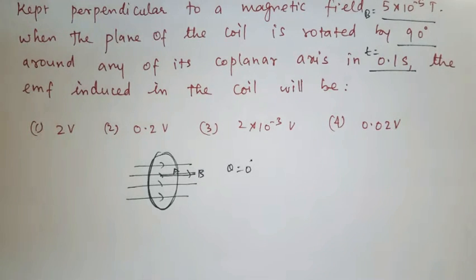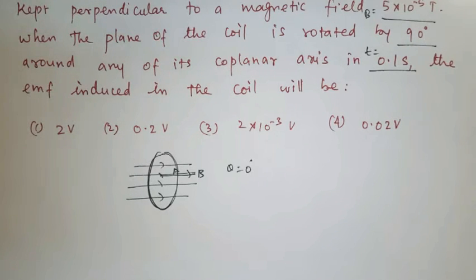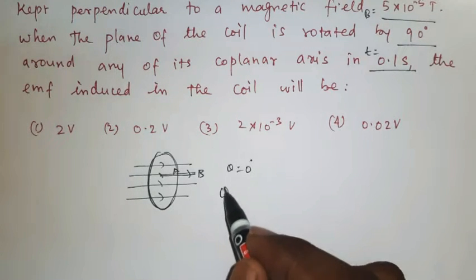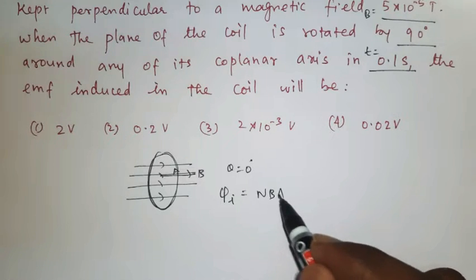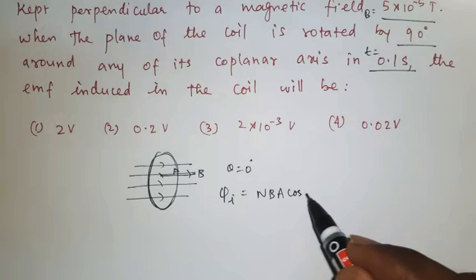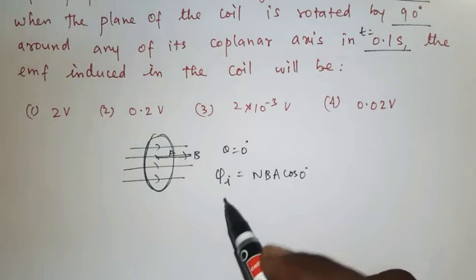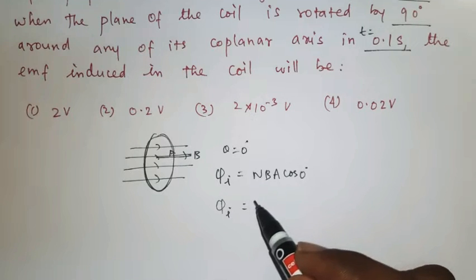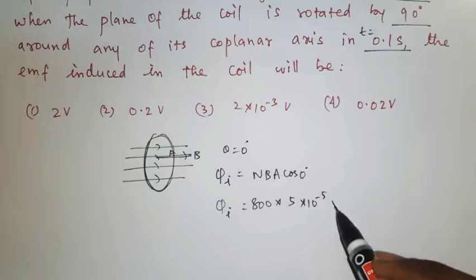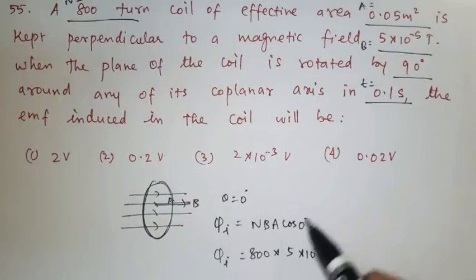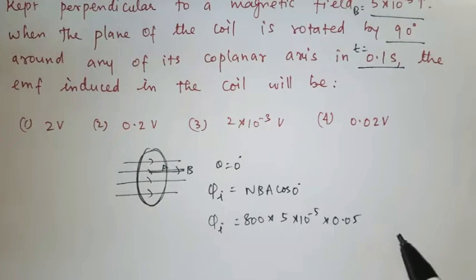Now we will first find the initial magnetic flux linked with the coil, that is phi I is equal to NBA cos 0, because here the angle is 0. Now phi I is equal to number of turns 800, magnetic field 5 into 10 power minus 5, then the area given in the question 0.05, cos 0 value is 1.